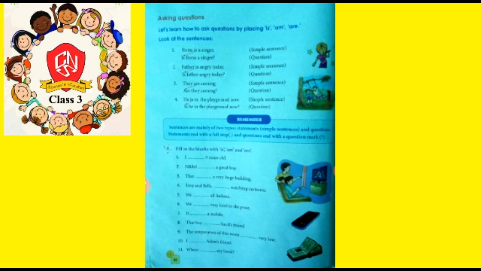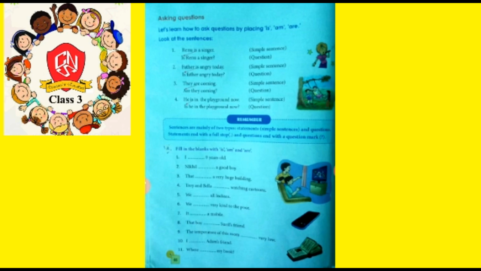Sentence number 4, Troy and Bella dash watching cartoons. So here we are talking about two persons, Troy and Bella. So the subject is plural, that means more than one. We are talking about more than one person. That is why we will use the helping verb are after this noun. So Troy and Bella are watching cartoons.